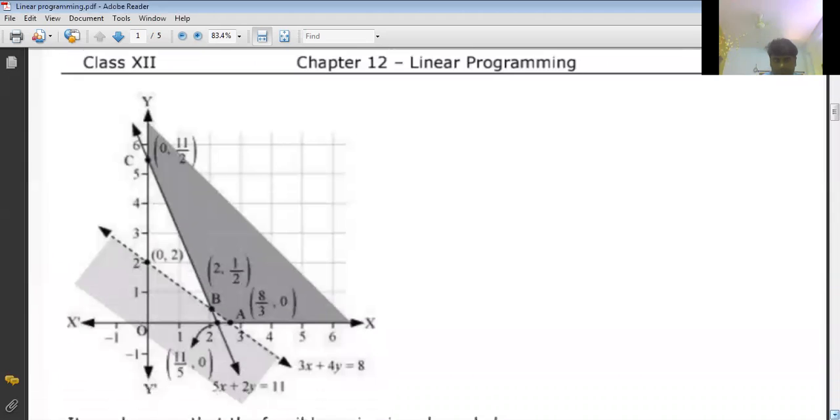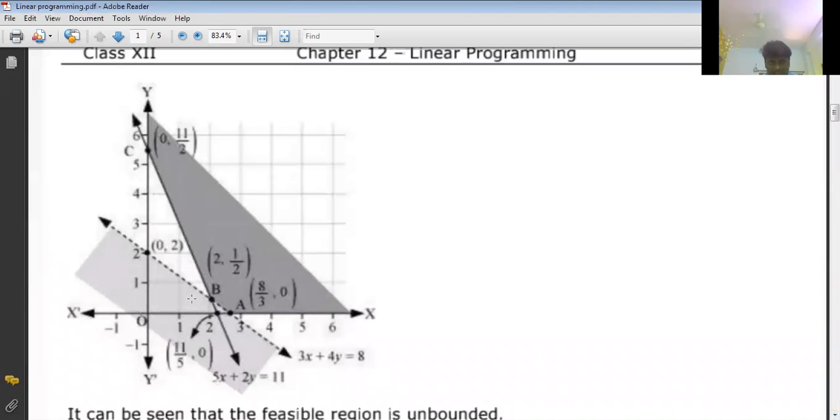See here. So this is the point of intersection, 2 comma 1 by 2. 2 comma 1 by 2 is point of intersection, and I'm taking first 8 by 3 comma 0 and 0 comma 11 by 2. I've taken line further outside. Okay, and for this line also outside. Okay, so this will be the region.